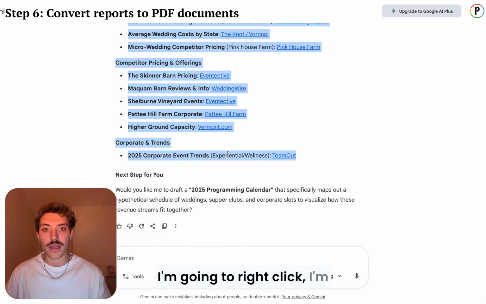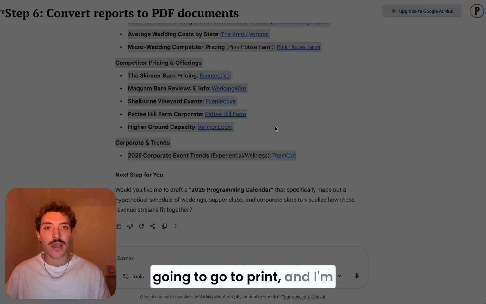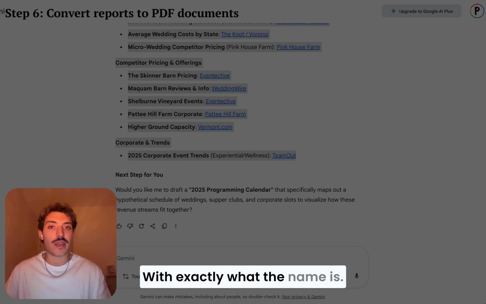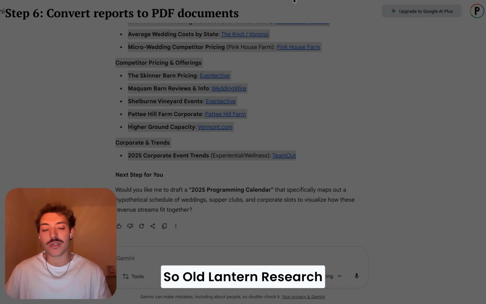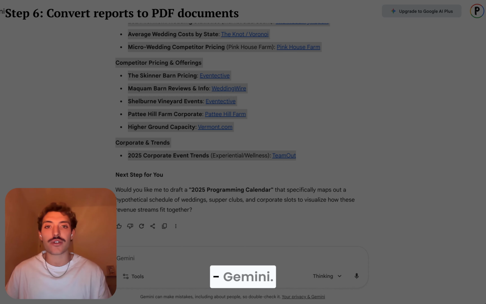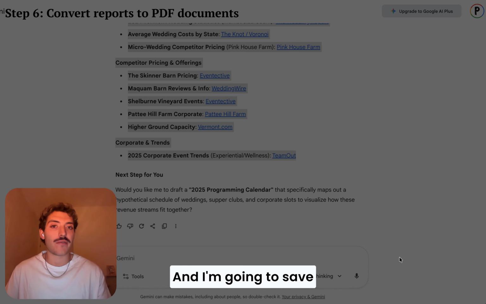I'm going to right click. I'm going to go to print and I'm going to save this as a PDF with exactly what the name is. So Old Lantern Research dash Gemini. And I'm going to save that until I have a full list of 6 PDFs that are ready to be uploaded.